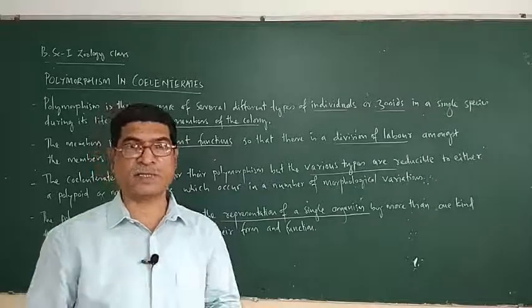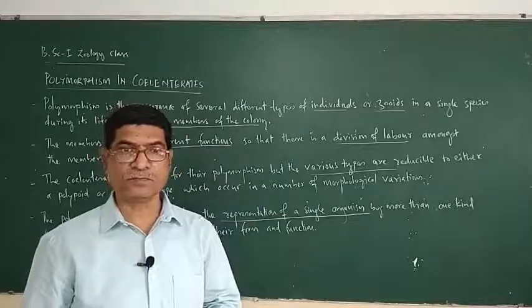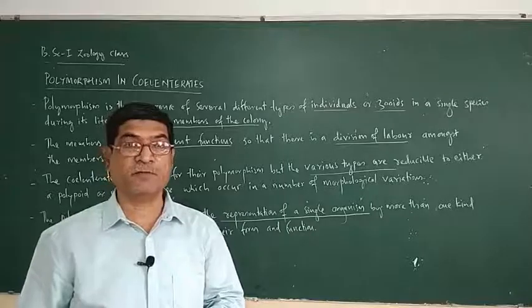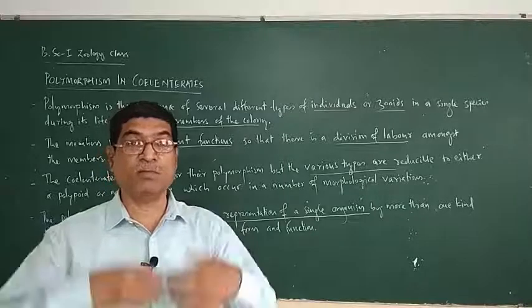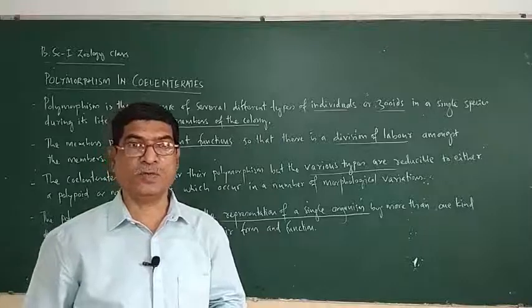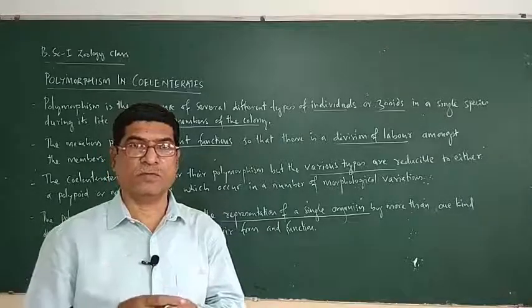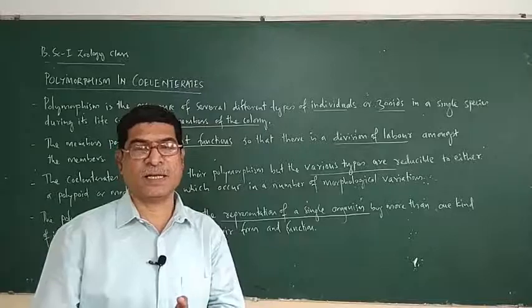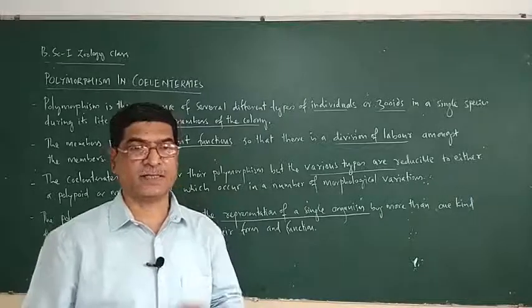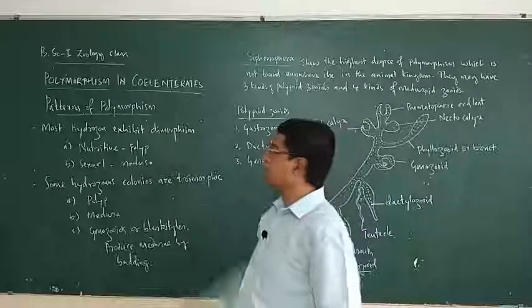Some coelenterates may have only two different forms in their life cycle. Some may have three different forms. Some may have more than three. Right? So which types of individuals are seen in the life cycle of different coelenterates, that we can see now. Patterns of polymorphism.